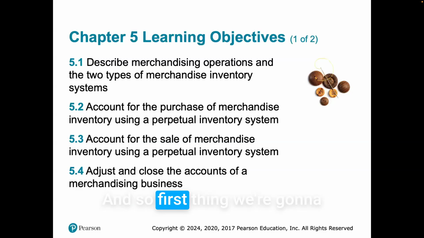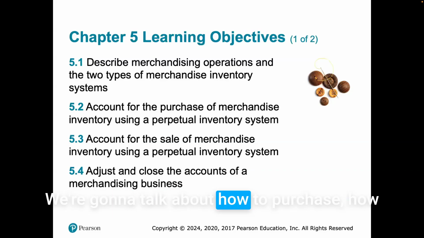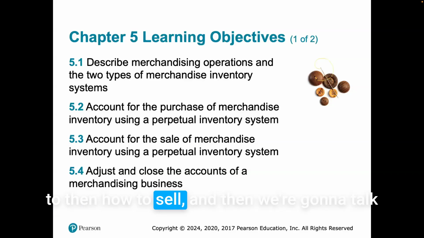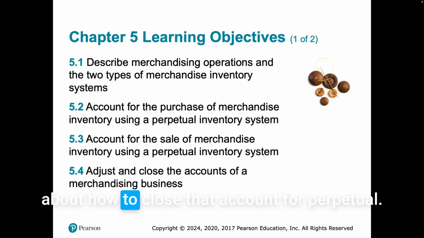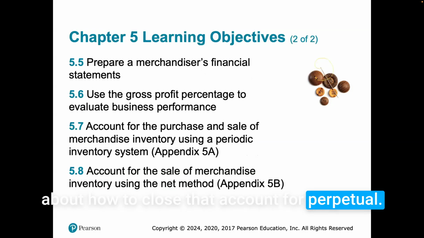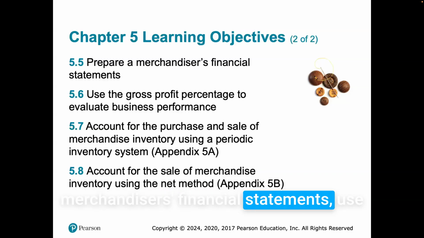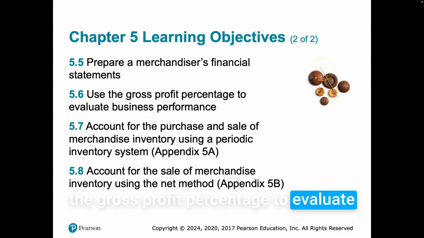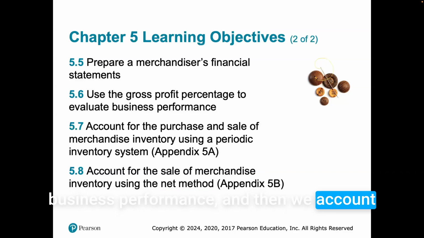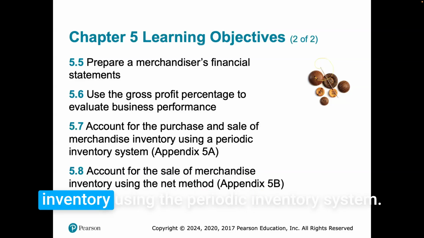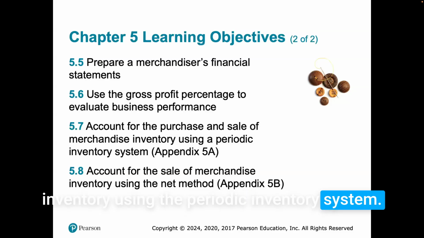First thing we're going to do is talk about the perpetual system. We're going to talk about how to purchase, how to sell, and then how to close that account for perpetual. Then we're going to prepare merchandiser's financial statements, use the gross profit percentage to evaluate business performance, and then account for purchases and sales of merchandise inventory using the periodic inventory system.